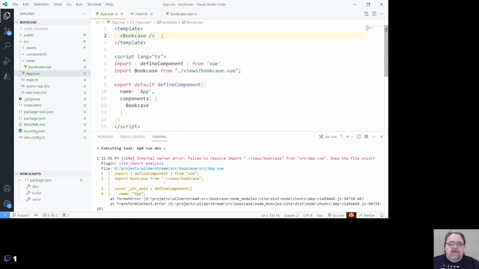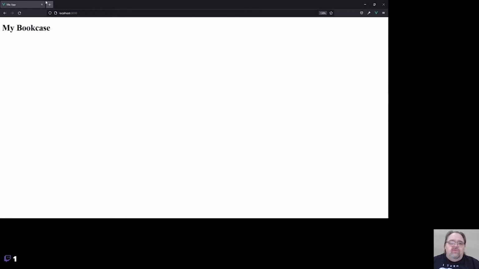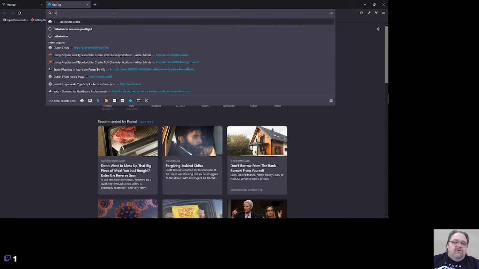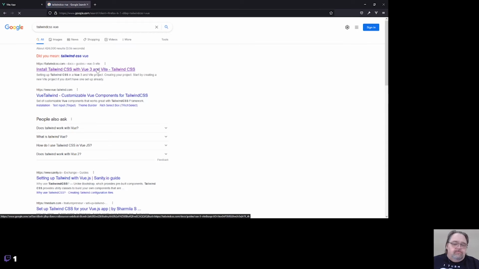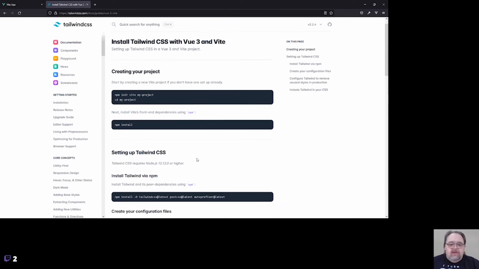So before we get started, I want to be able to deal with the styling of this as well, and so let's go ahead and dig into that just a tiny bit. I'm going to use Tailwind. In order to use Tailwind, there's a couple of pieces. One is adding Tailwind to the project, but it's also getting it inside of the Vue project as well. If you haven't done Tailwind before, this will be interesting for you. And this is pretty simple.